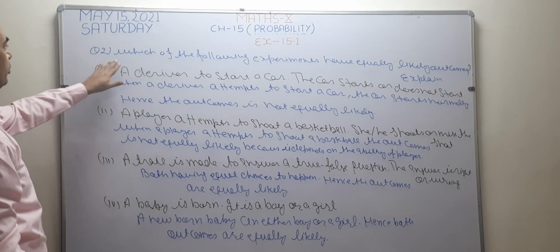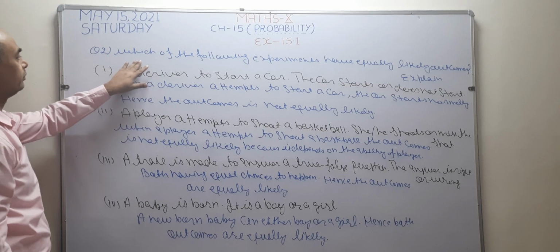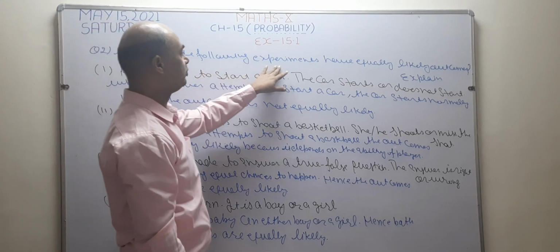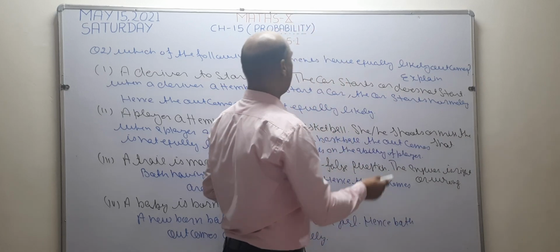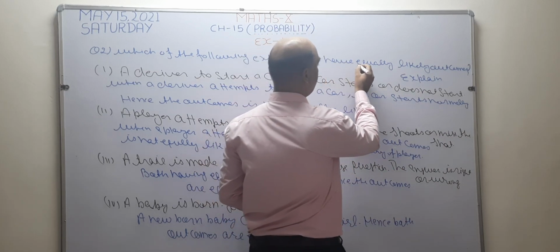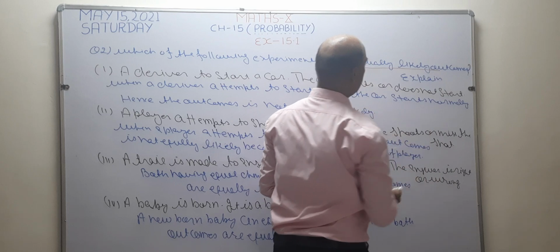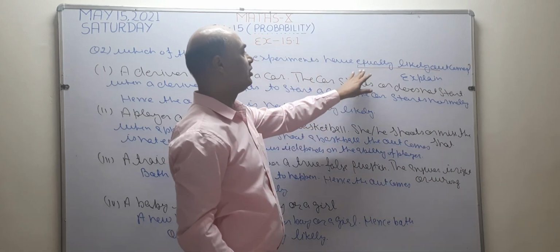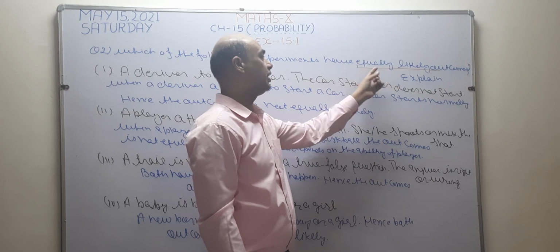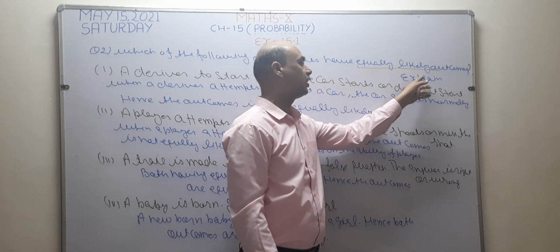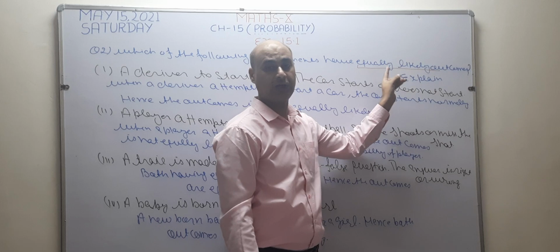Now I want to solve question number 2. See what is given. Which of the following experiments have equally likely outcomes? In this question we are going to check whether they have equally likely outcomes. What is the meaning of equally likely outcomes? It means they have a 50-50 chance. When they have a 50-50 chance, then they are known as equally likely outcomes. Otherwise they are not equally likely outcomes.